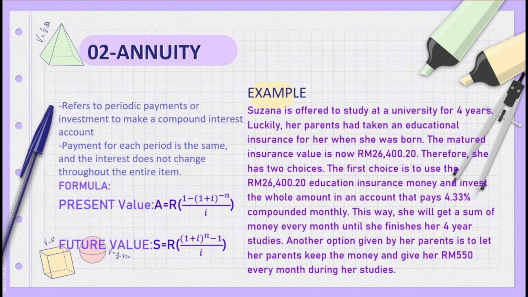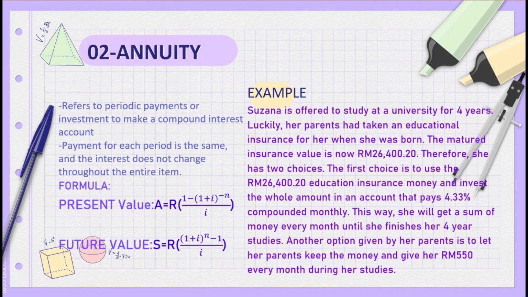The first choice is to use the RM26,420 educational insurance money and invest the whole amount in an account that pays 4.33% compounded monthly. This way, she will get a sum of money every month until she finishes her 4-year studies.